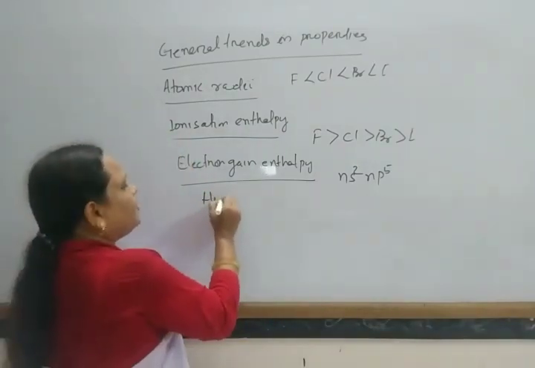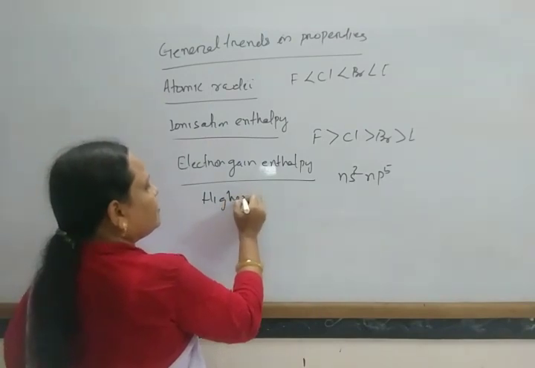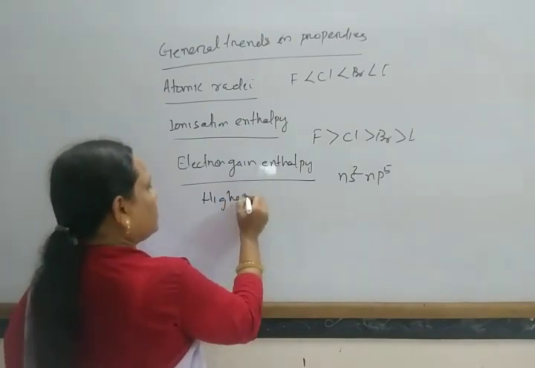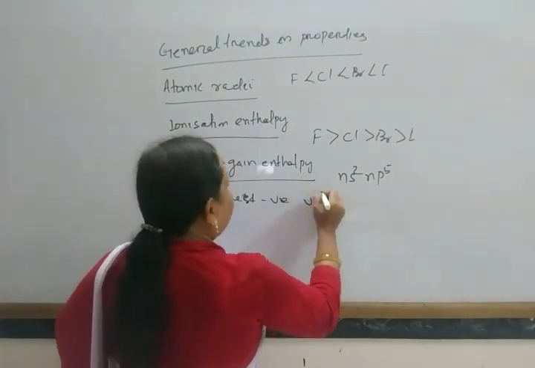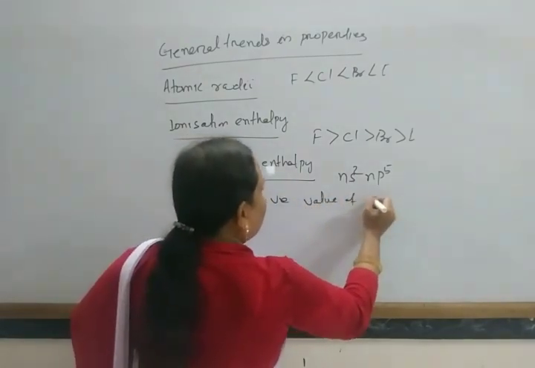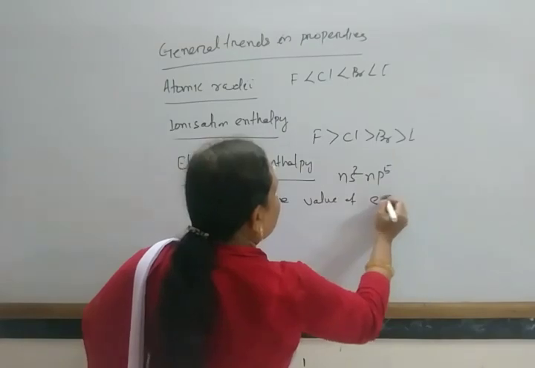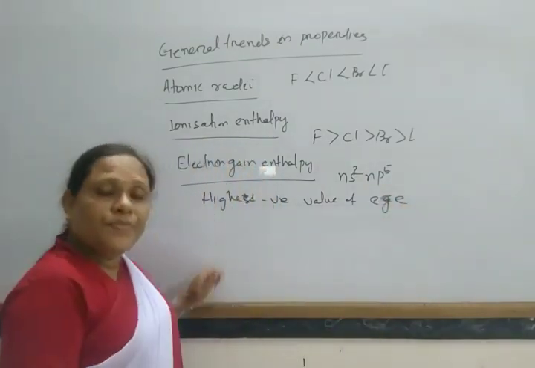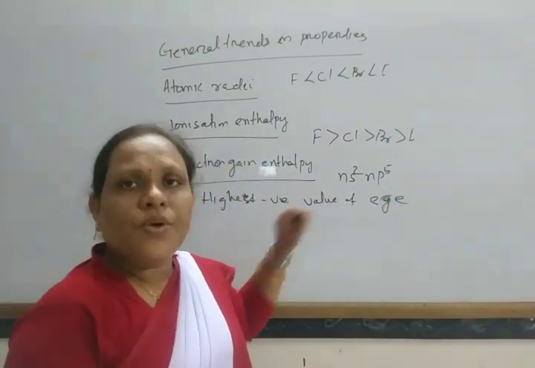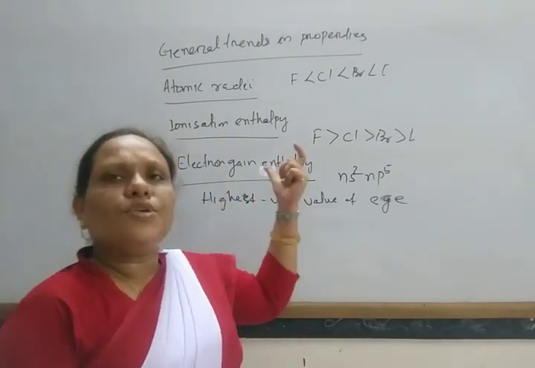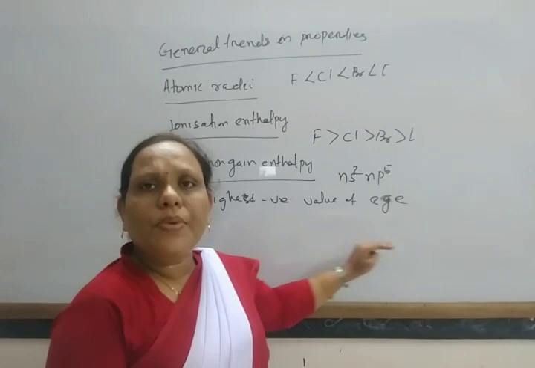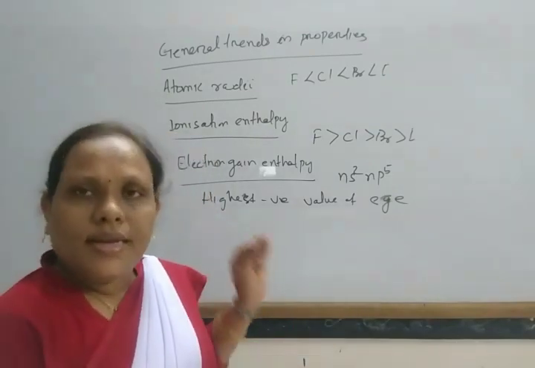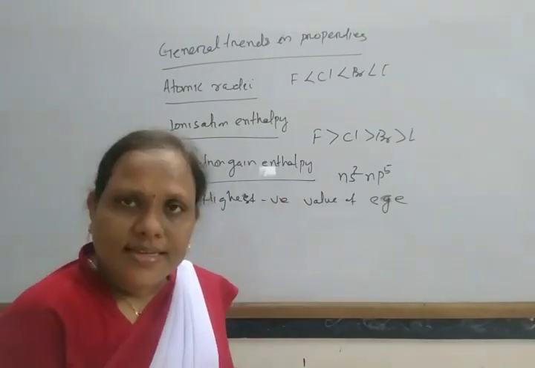So they have the highest negative value of electron gain enthalpy in the respective period. However, as we move down the group, the negative value of electron gain enthalpy or electron affinity decreases.